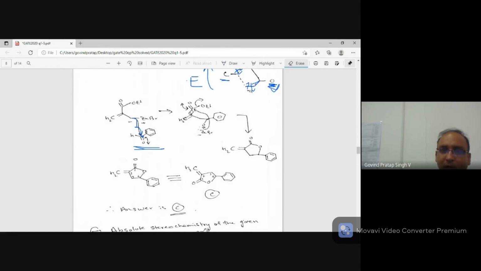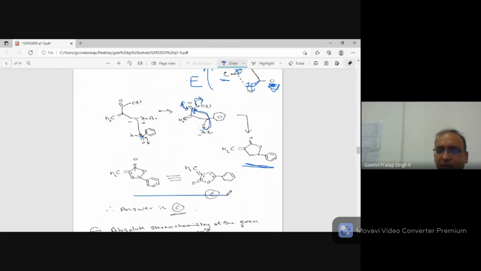So this carbon goes and attacks here on this carbonyl carbon. You can see this carbon is having negative charge, this goes and attacks, and you get negative charge here. Now the negative charge will go and attack on this carbon, because now we are getting a 5-membered ring. So you have to draw in 2 steps, but I am drawing a concerted diagram. First oxygen gets electron, second step it goes down, so you can show with a double-headed arrow, which is not wrong, and then you can show the removal of OEt, and you get this kind of product.